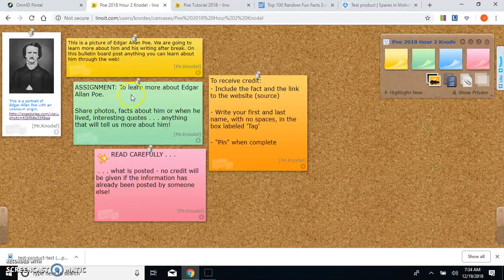So again, our assignment is to learn more about Edgar Allan Poe and the time in which he lived. You can post images, videos, quotes, facts, whatever it is. Just remember to include the fact and the link to the website. Put your name in the box labeled tag with no spaces. Pin it when you're complete. We also ask that you please read carefully what others have posted. We don't want to read the same information multiple times. Find new things that your classmates have not already located so that our bulletin board is filled with various random, interesting, and fascinating facts about Edgar Allan Poe and the world in which he lived.